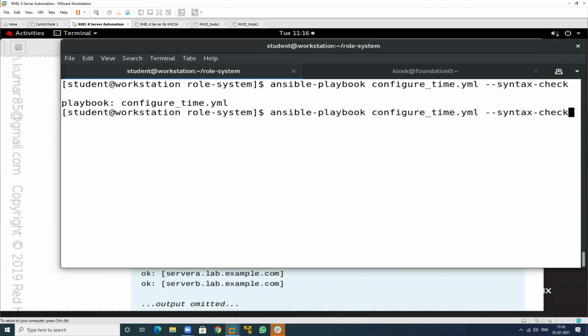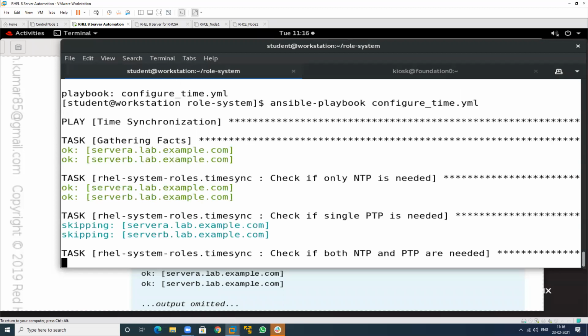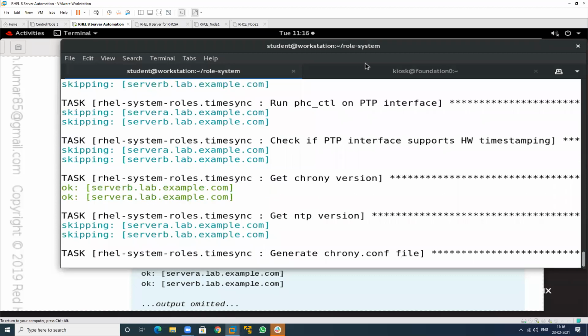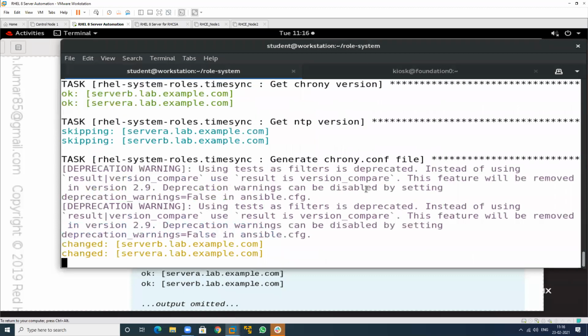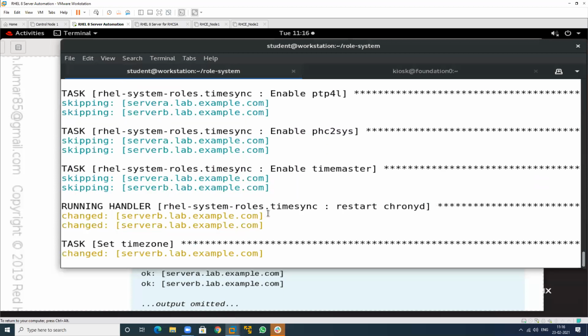Done. And I want to perform this. If there is no issue, then this will perform. It will take time and show me some errors also. And see how many okay here?